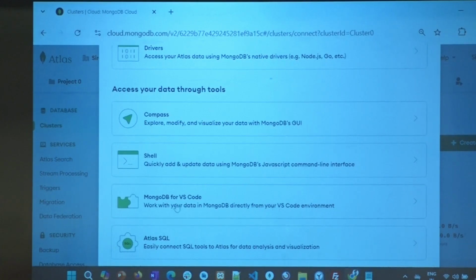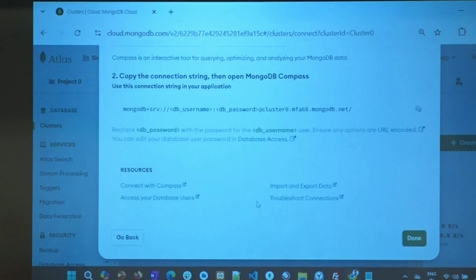If you have a MongoDB for VS Code, we don't want to do this, please, never. Atlas SQL, another tool, we don't want to. Compass, yes. So I clicked on that. It gave me a connection string. I copied that connection string, and these placeholders are there, right? Username and password. Those I modified, right?